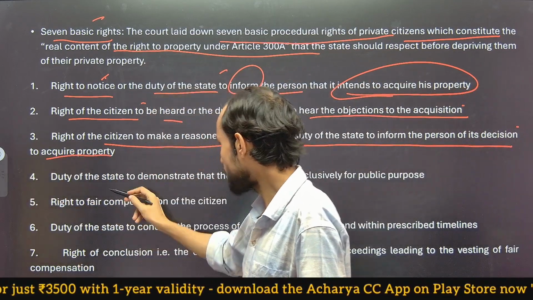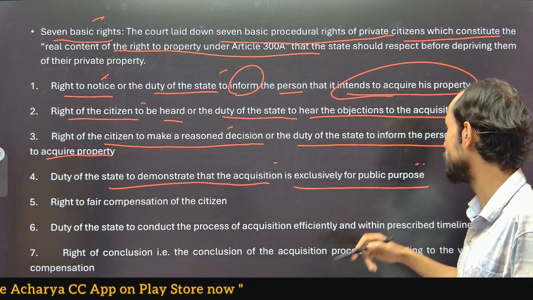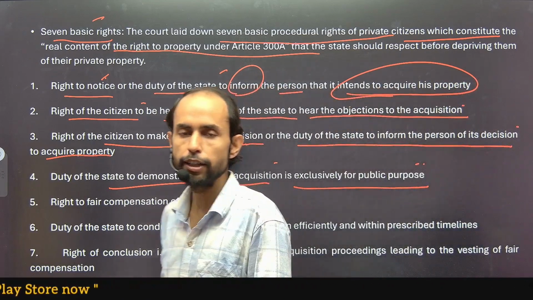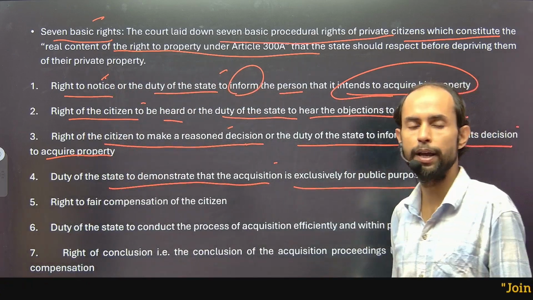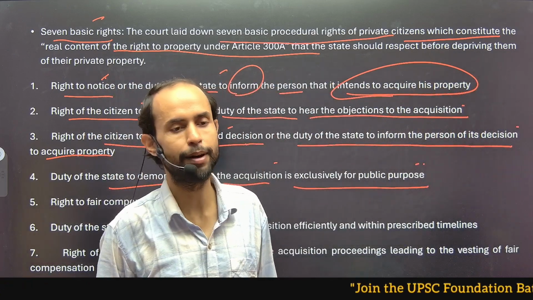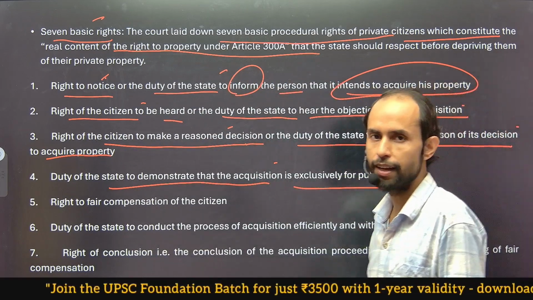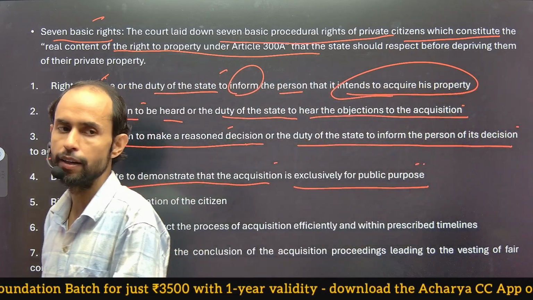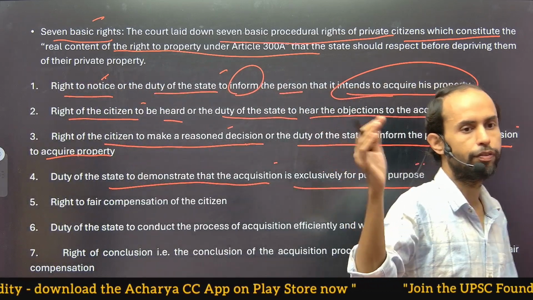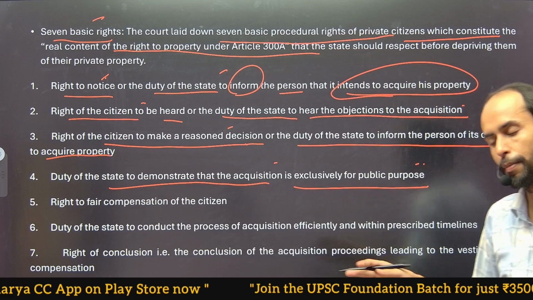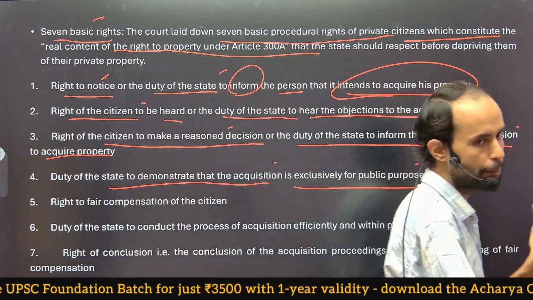Duty of the state to demonstrate that acquisition is exclusively for public purpose. It is also covered. The state cannot say that we want to make a big palace for the CM residence. Because the chief minister, who is sitting as the head of the government, decides to make his own palace of glass, of gems, some Italian marbles might be used over there, and for that reason he decides to acquire a private property.